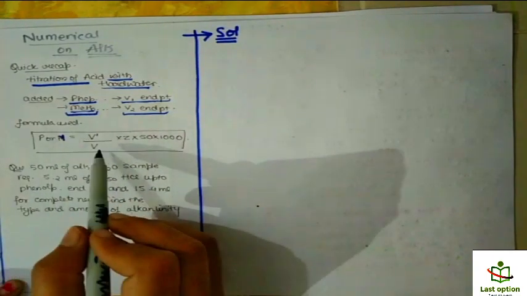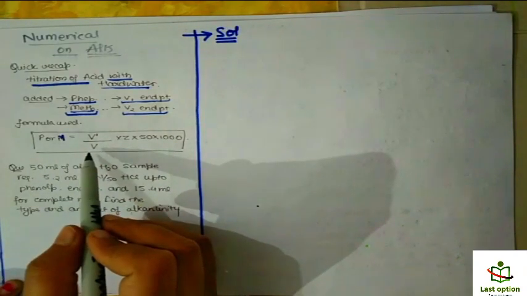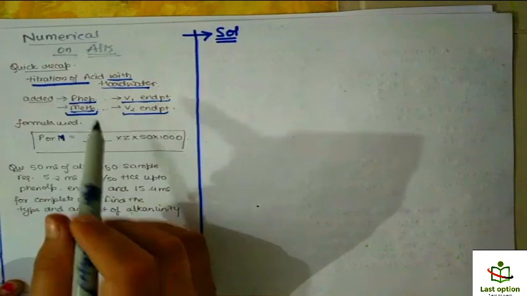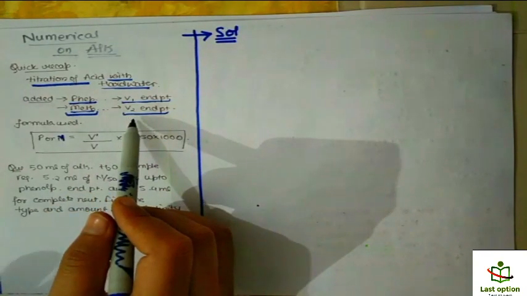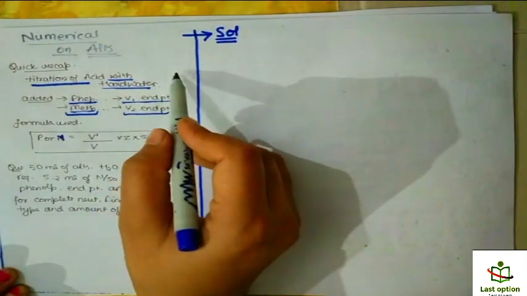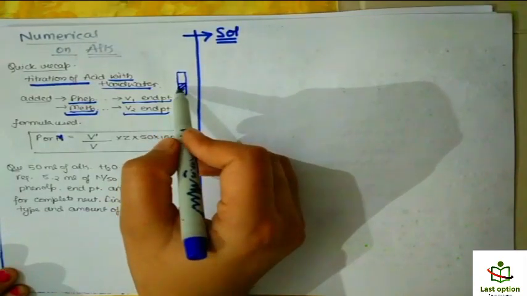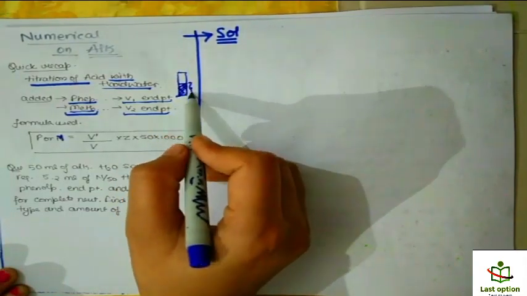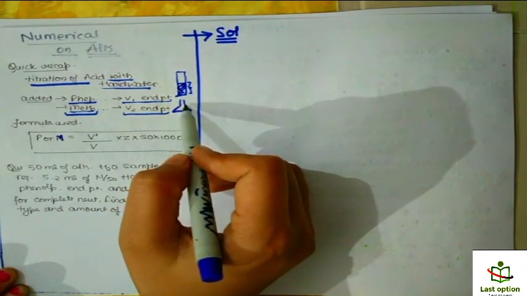So from here we will calculate P, and then we will use this formula again for the methyl orange, meaning when we added methyl orange, the next volume that is consumed. One thing to remember: suppose this is a burette. This much volume is already consumed when we added phenolphthalein by the base present here, right?